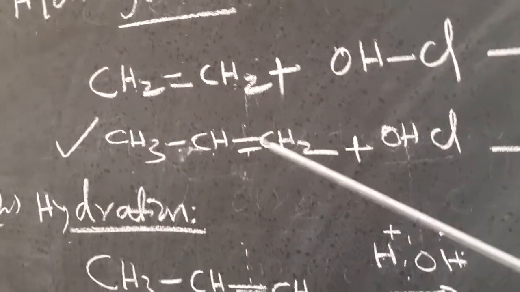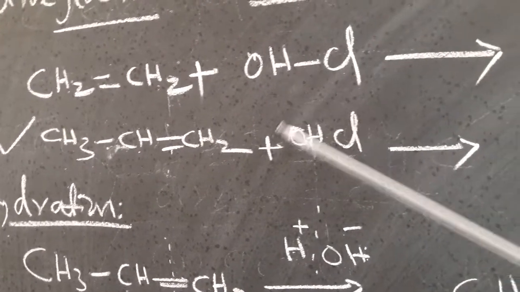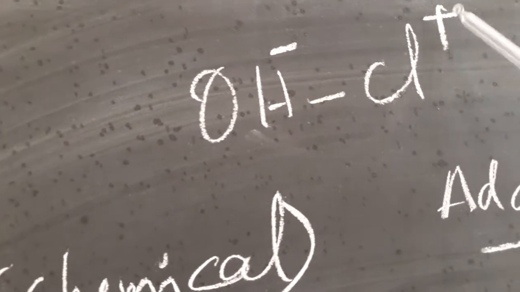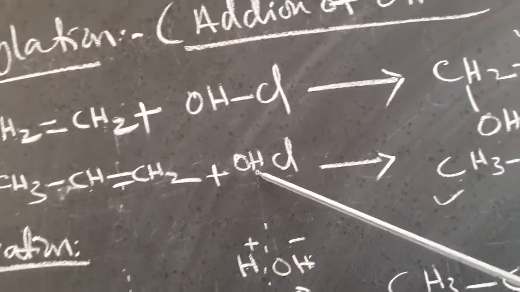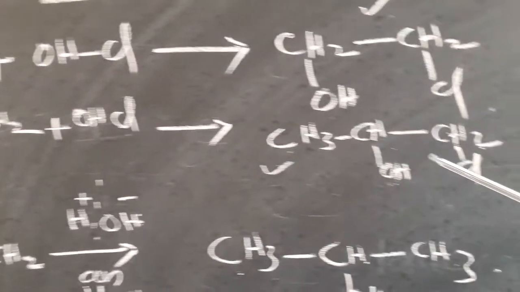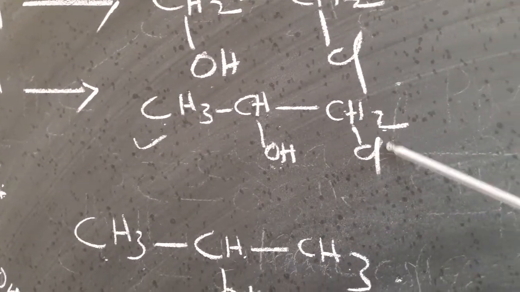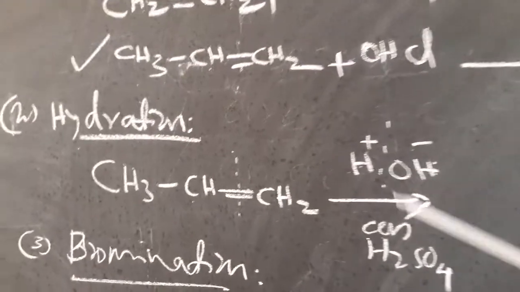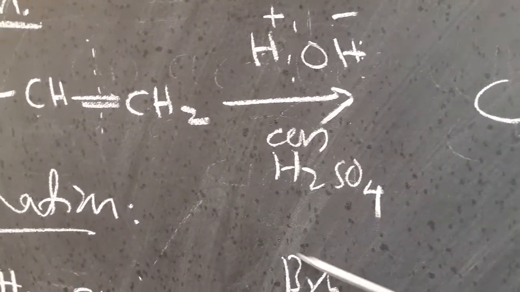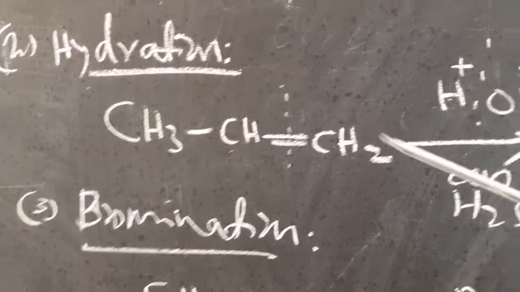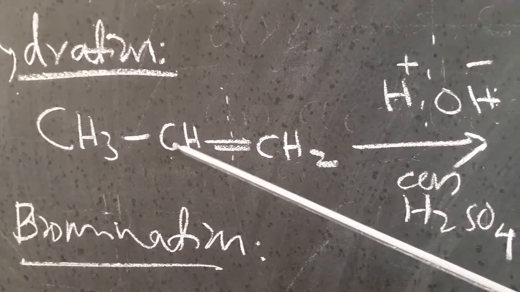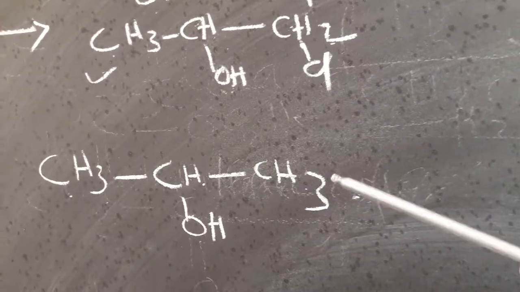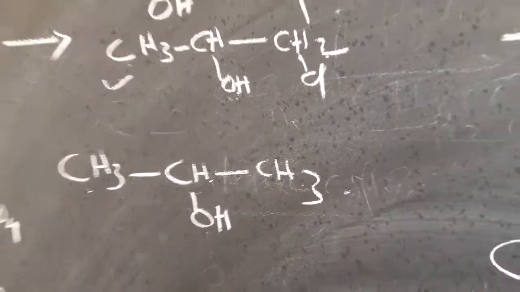But in the case of unsymmetrical alkene, this should be taken as an unsymmetrical addendum. So in which OH minus is taken and Cl plus is taken, this minus part will be added to the least hydrogenated carbon atoms according to the Markovnikov's principle. And chlorine will be added to CH2. Hydration is another reaction, that is addition of water molecule, H plus and OH minus. This reaction happens in presence of concentrated sulfuric acid. OH minus part will be added to the least hydrogenated carbon atom for getting this compound.